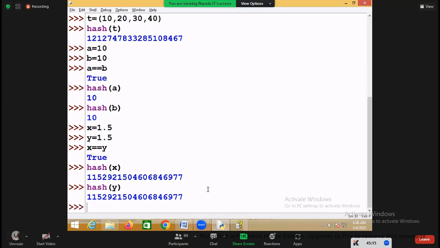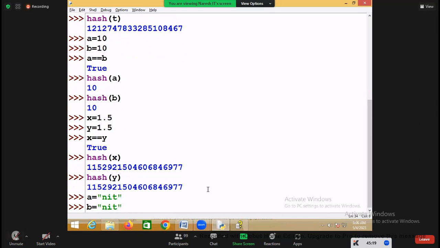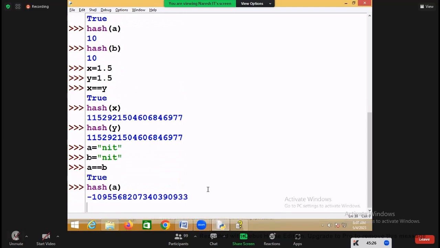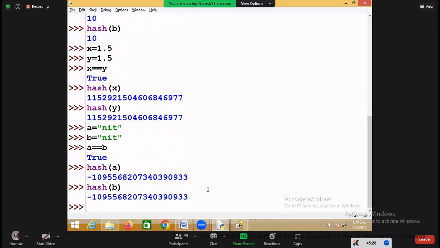Suppose A equal to NIT and B equal to NIT, if I say A double equal to B, are the hash values of A and B same or different? Same. Hash of A and hash of B. It is a larger value, that's the reason it's taken negative. But actually the hash value will be positive only.